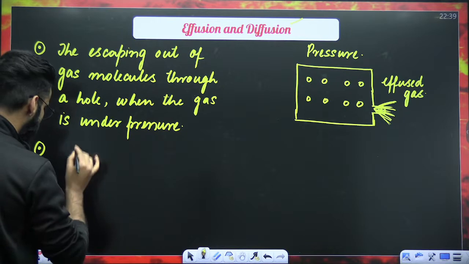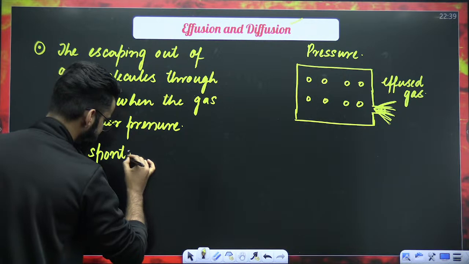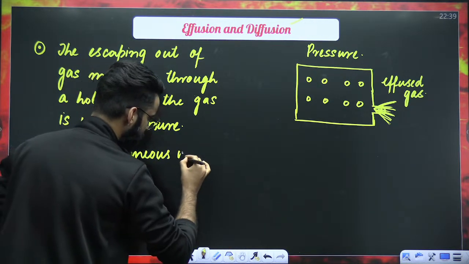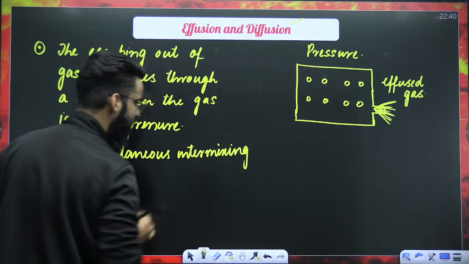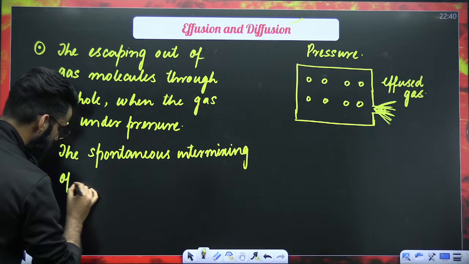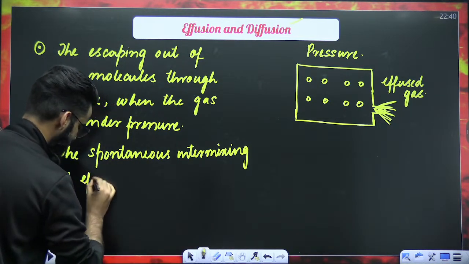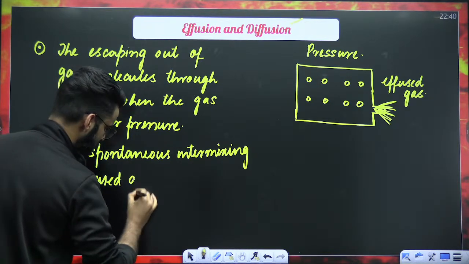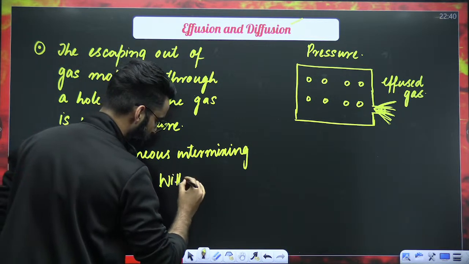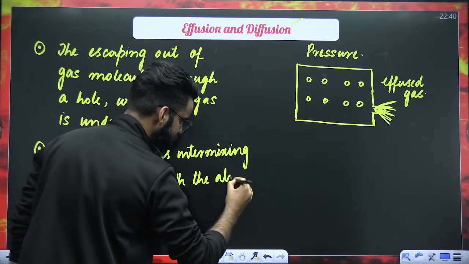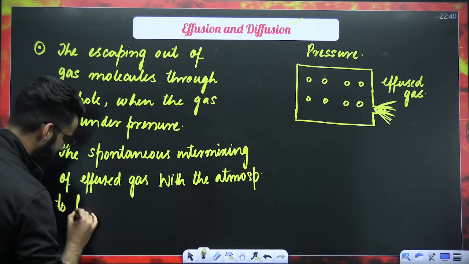I'll say diffusion is defined as the spontaneous intermixing of the effused gas with the atmosphere to form a homogeneous mixture.